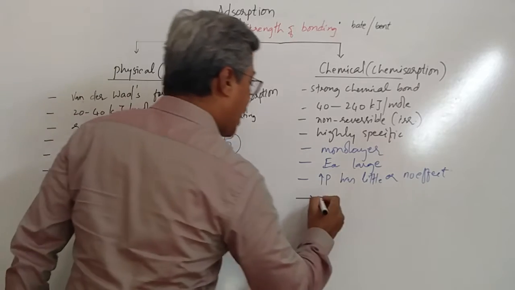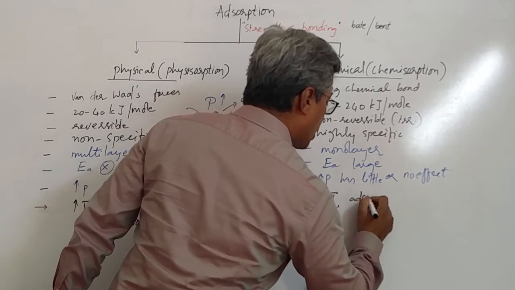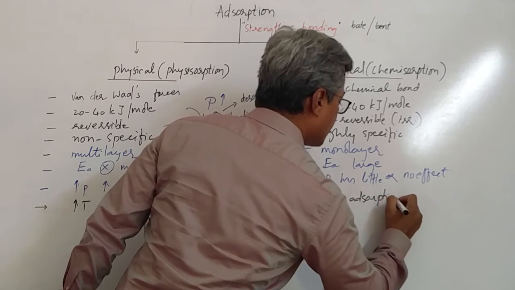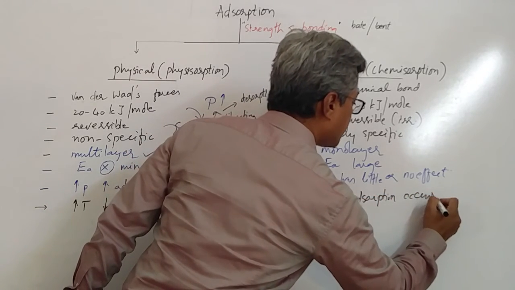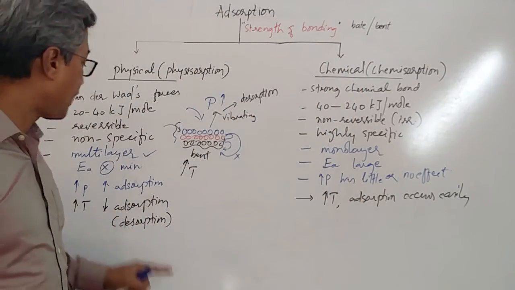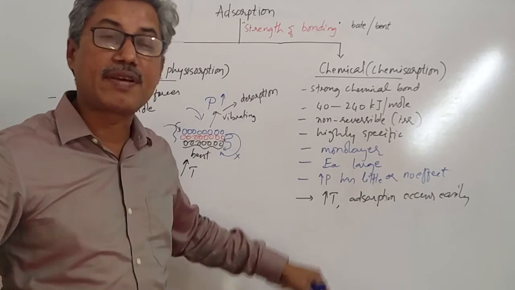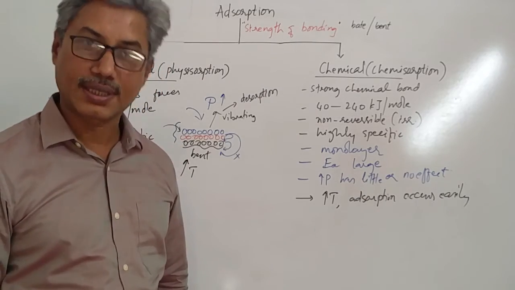That means at higher temperature, adsorption occurs easily. See students, these two are quite opposite. If you increase temperature, desorption occurs here, whereas high temperature favors chemisorption. Clear students?